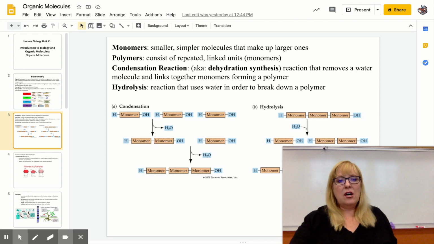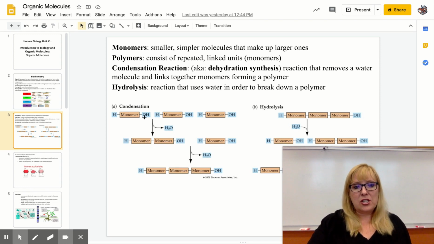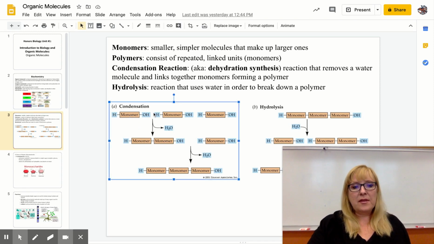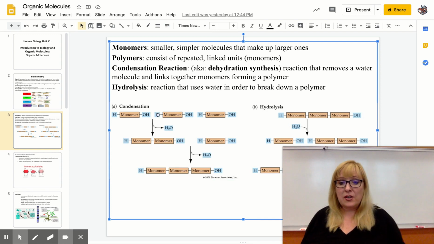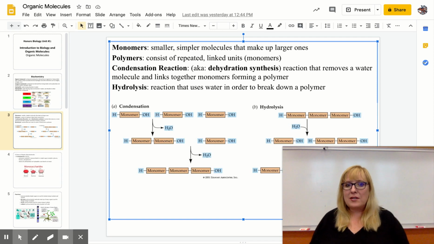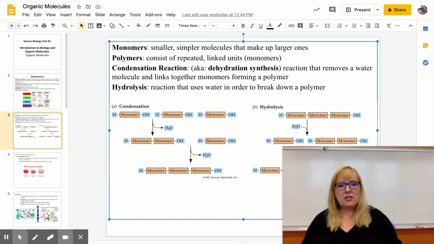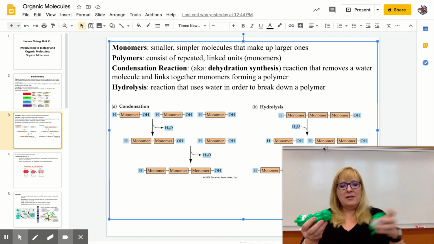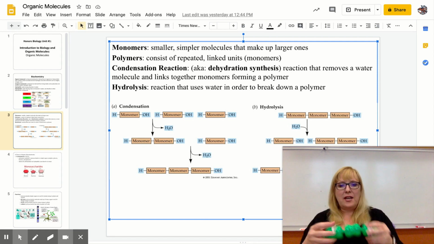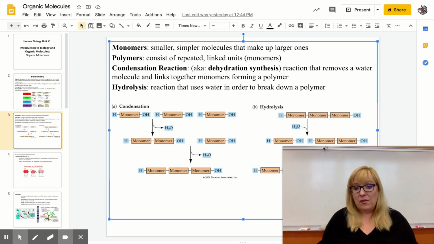You can see on the screen here, this is condensation. We have a monomer. It has an H on one side and an OH on the other side. What's going to happen is the OH comes off and the H comes off. Then you get HOH, which is also known as H2O, which is water. You have your two monomers, you pull off the H and the OH, and then these will stick together. You just keep pulling off waters. Every time you put a monomer together, you've pulled off one water. So you created one water in a way.